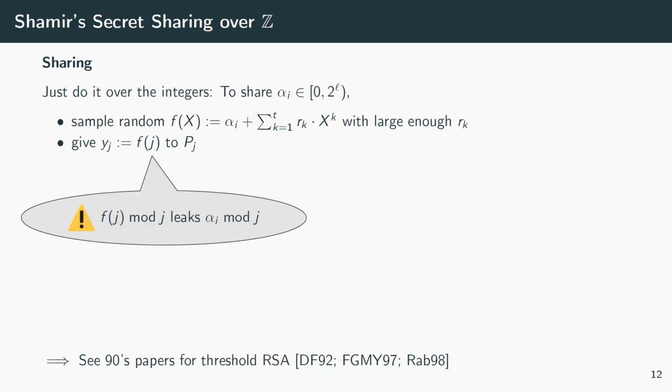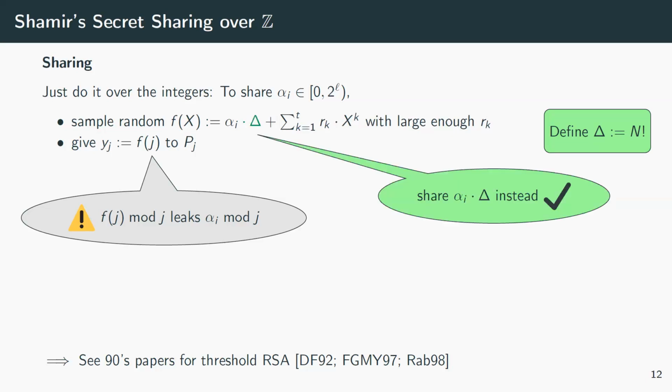The solution to this issue is that people have defined a public constant, delta, as the number of parties factorial, and just multiplied the secret by delta before sharing it, which prevents this leakage. So everybody just sees 0 instead of a part of the secret.